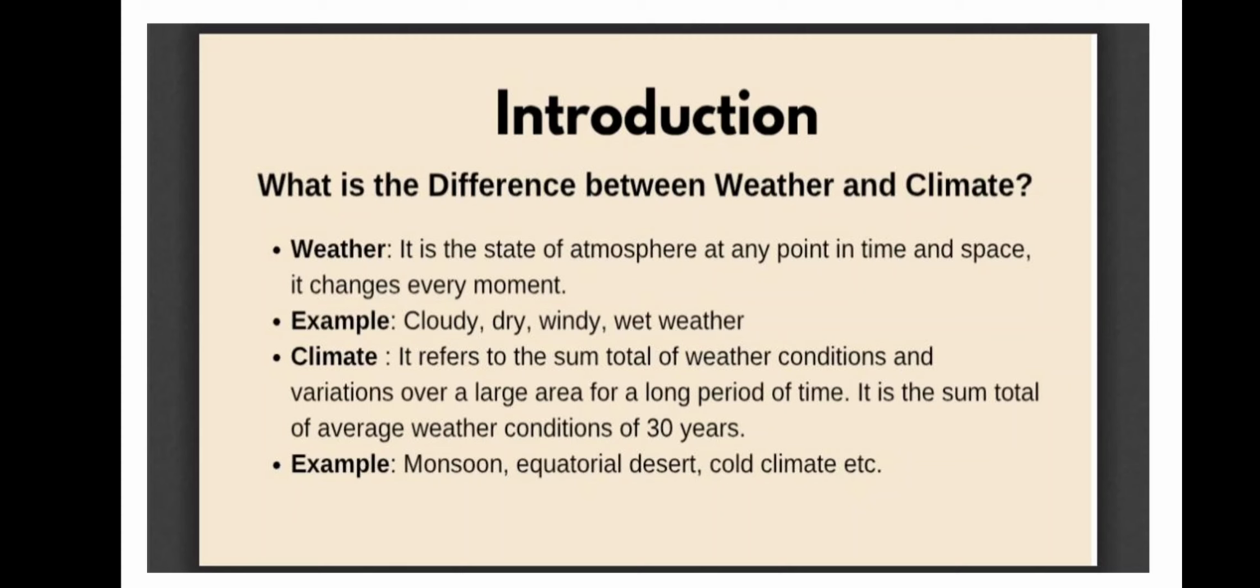If we talk about climate, it can be the monsoonal climate that we have in India, or equatorial climate, desert climate, or cold climate. If we talk about equatorial climate, it means the area which is near the equator will have a certain type of climate that is known as equatorial climate. And we know that it will not change for a longer period of time, because the sun's rays directly fall on the equator. So this is how we understand the difference between weather and climate.